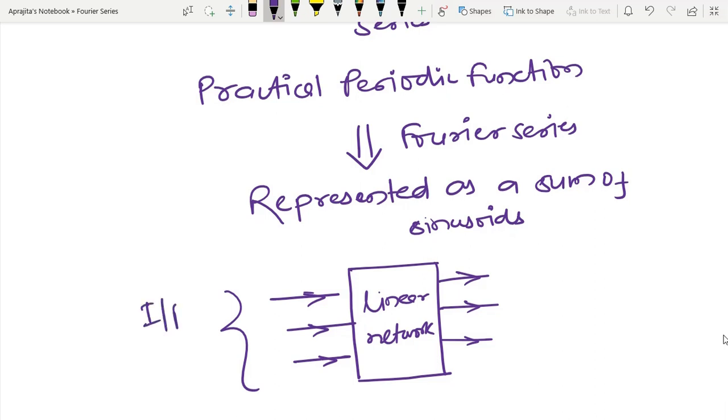Here I have more than one input, because the periodic non-sinusoidal function can be represented as a sum of sinusoids.